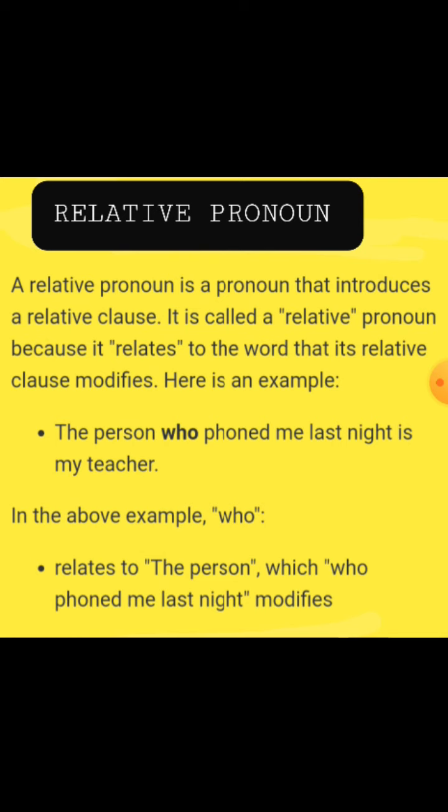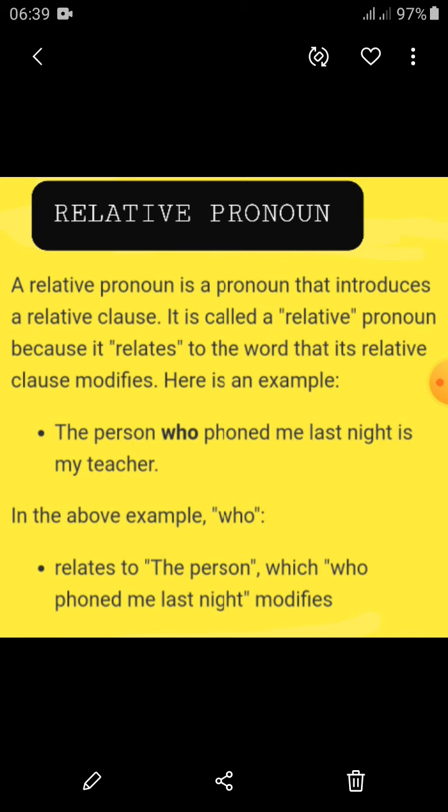Relative pronoun. A relative pronoun is a pronoun that introduces a relative clause. It is called a relative pronoun because it relates to the word that the relative clause modifies. Here is an example: The person who phoned me last night is my teacher. Look at the colored one, who. This is the relative pronoun which refers back to the antecedent person. The person is the antecedent and who refers back to a person. So who is basically used as a relative pronoun for people.